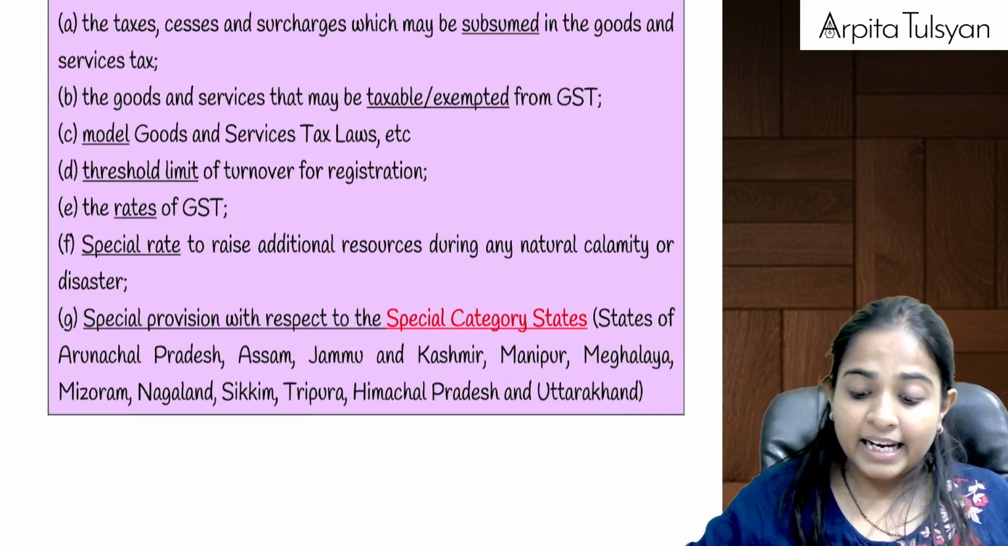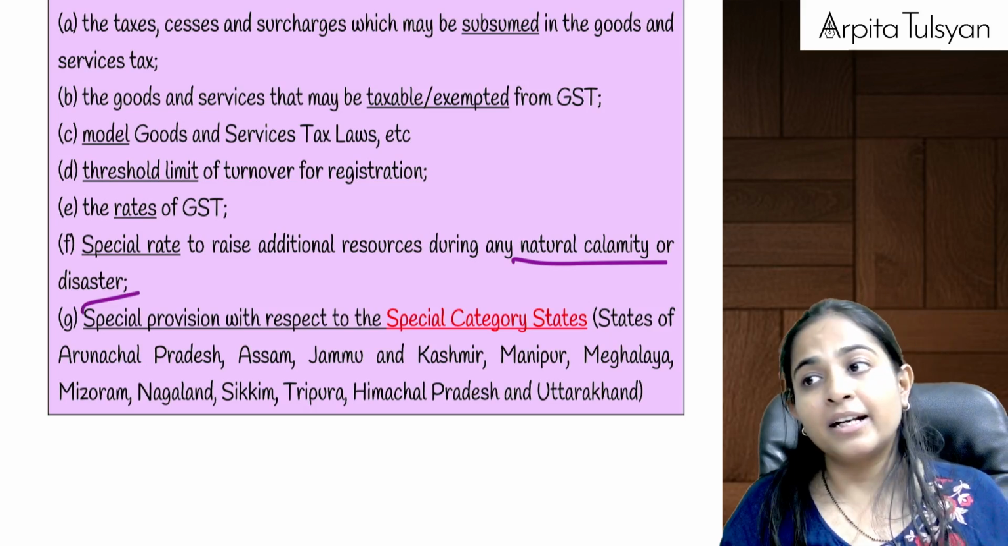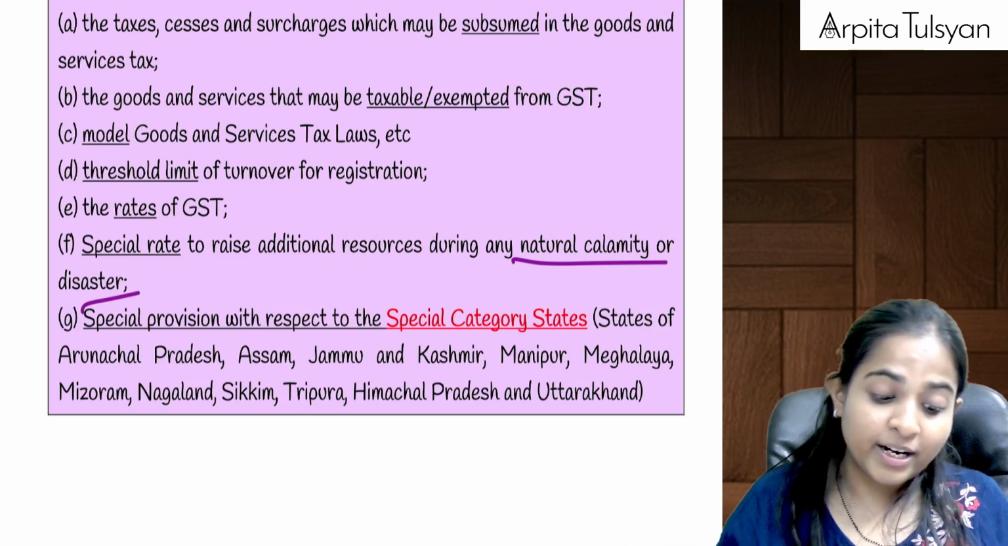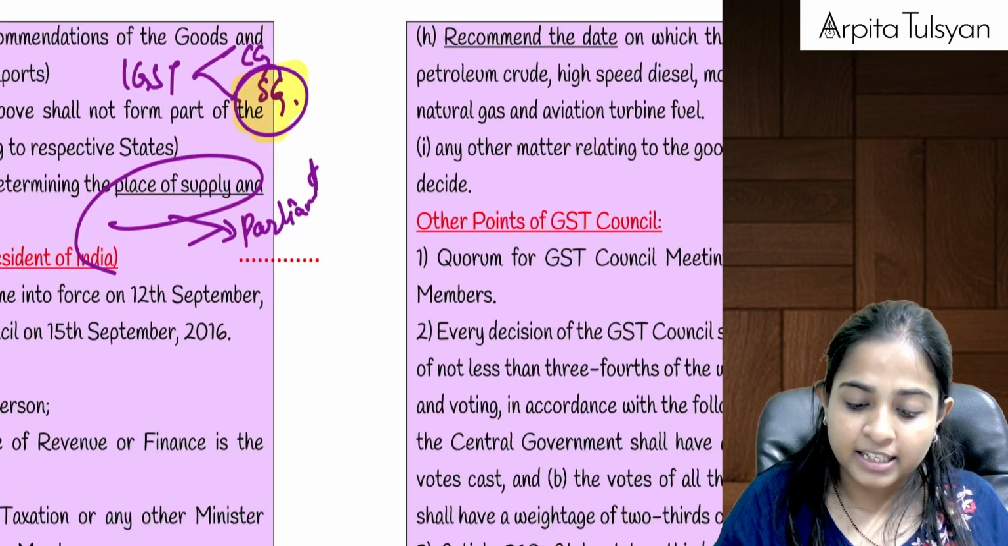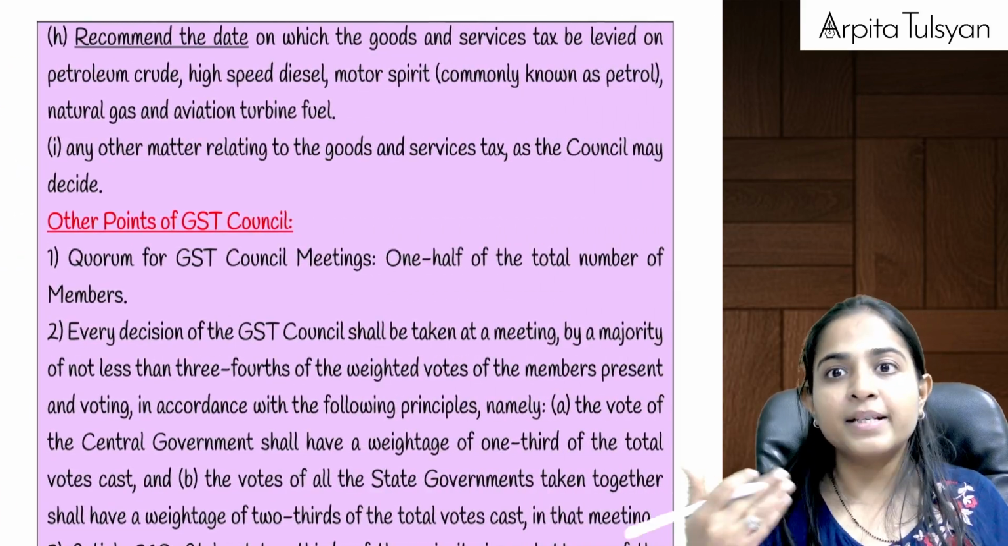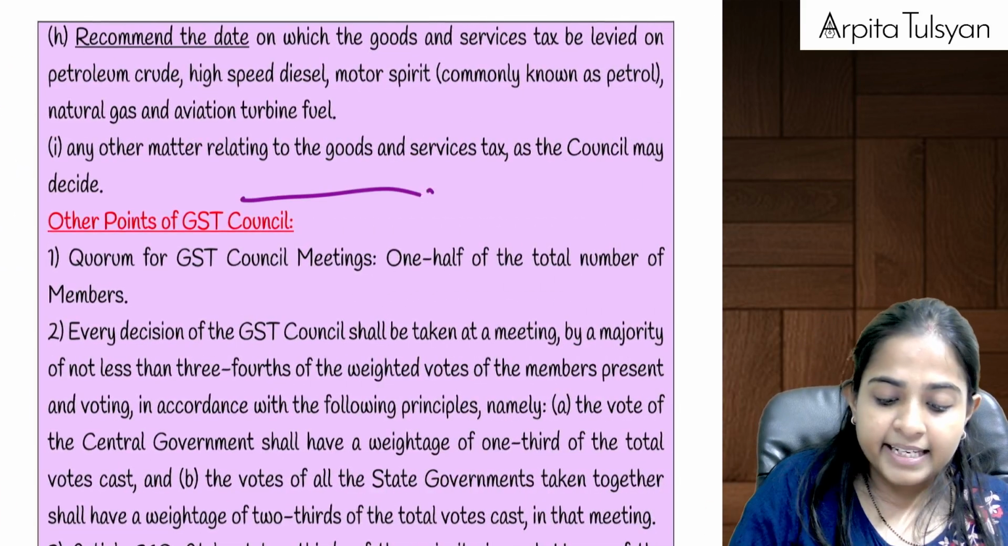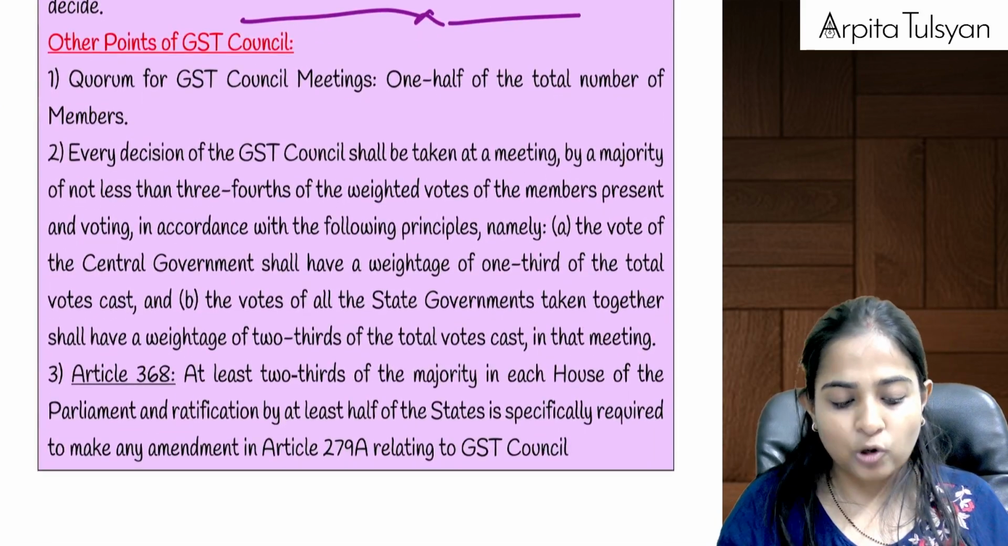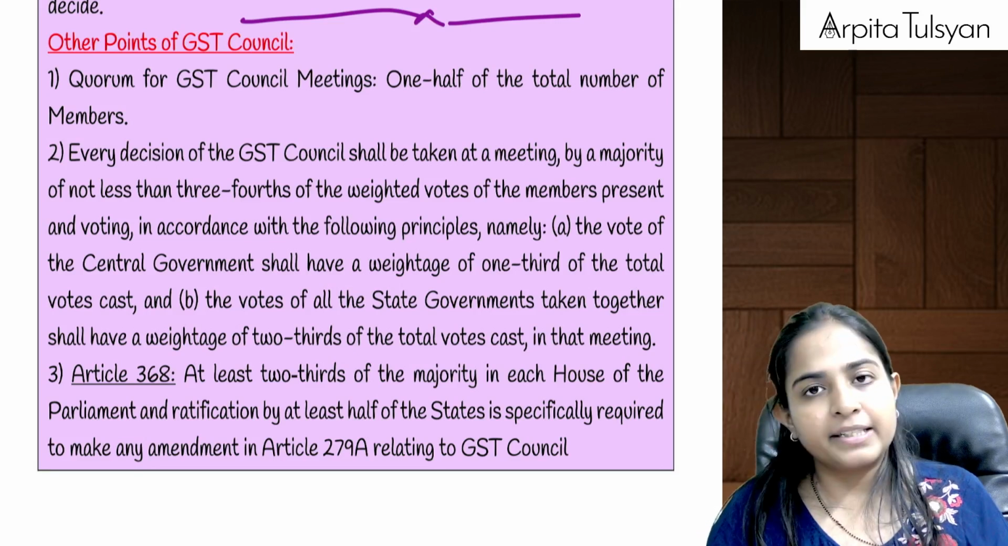Then, if there is any natural calamity or disaster and the government wants more revenue, it can even increase the rate of GST. So the new rate of GST will be suggested by the GST Council. These all are matters of the GST Council.